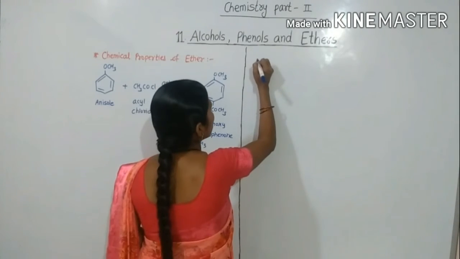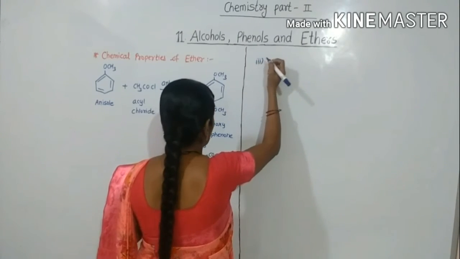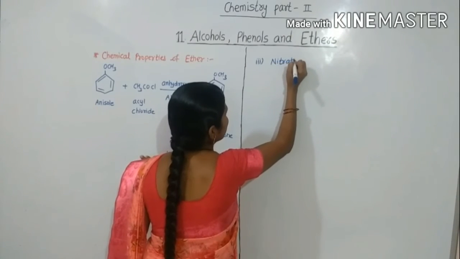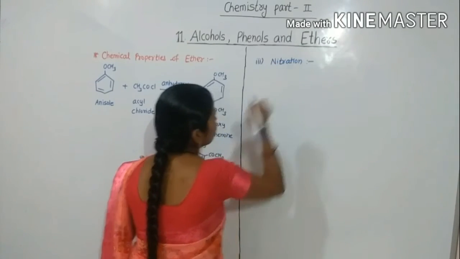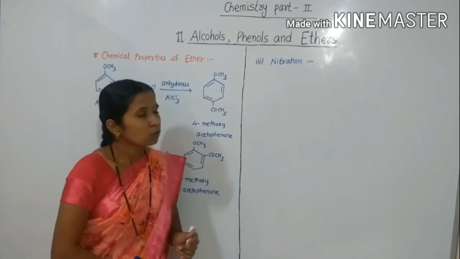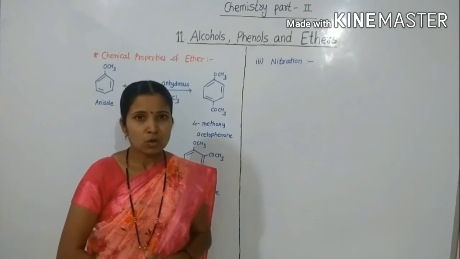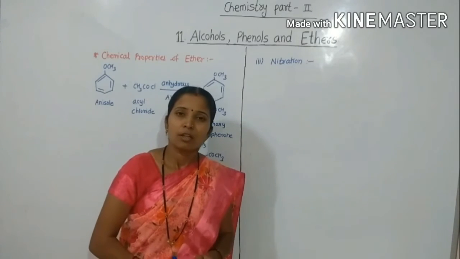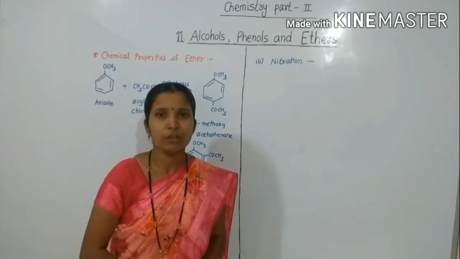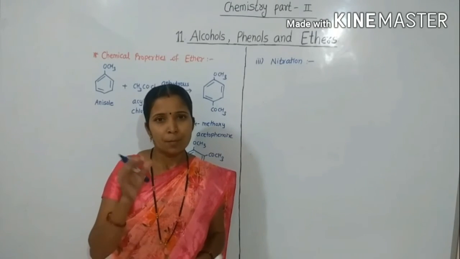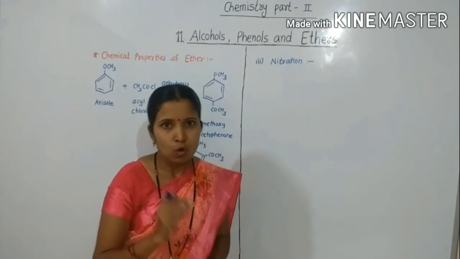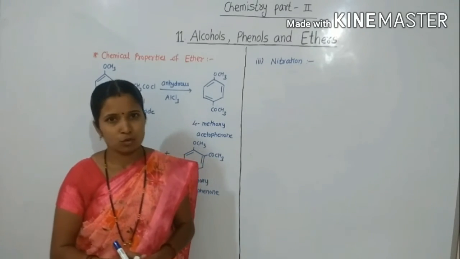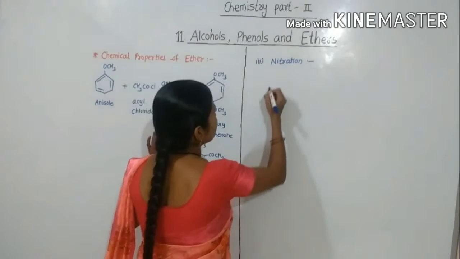Then our third reaction is nitration. Nitration of ether. So here anisole reacts with concentrated nitric acid in the presence of concentrated sulfuric acid to form the mixture of ortho-nitroanisole and para-nitroanisole.